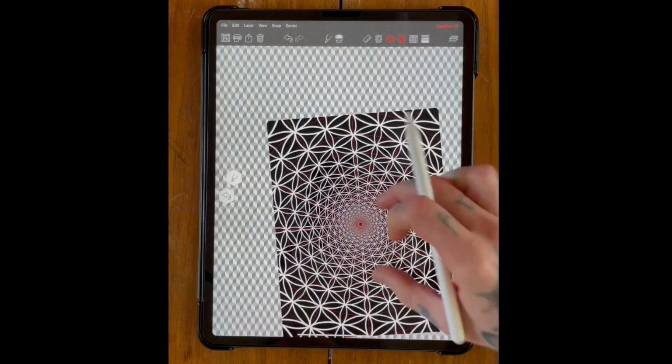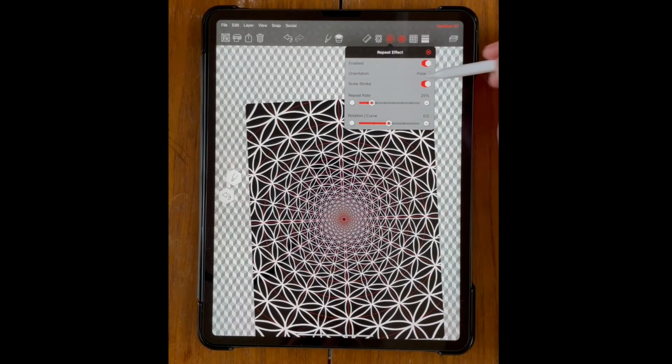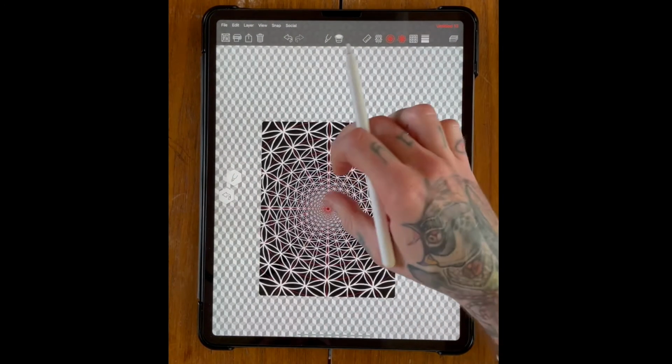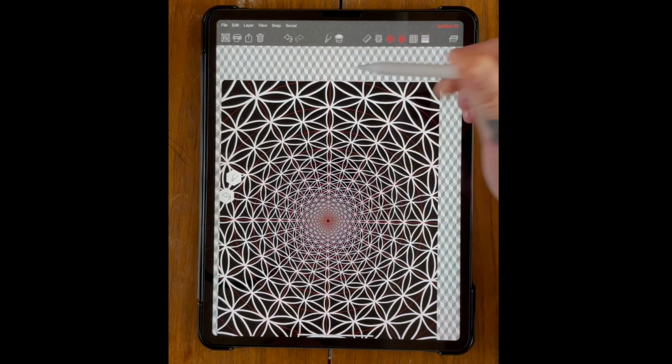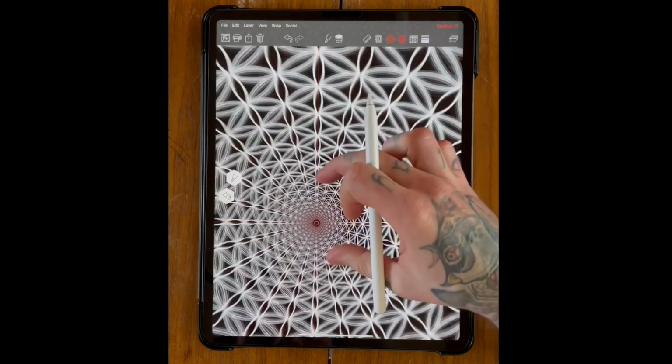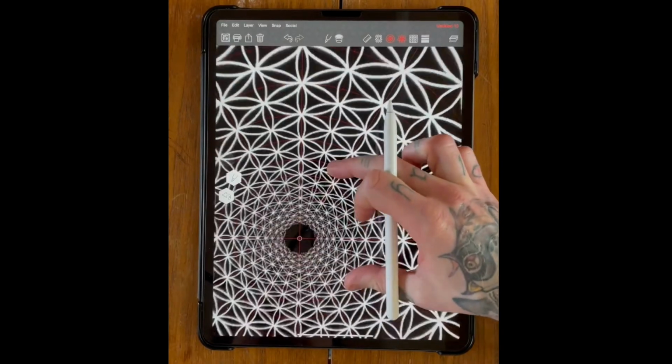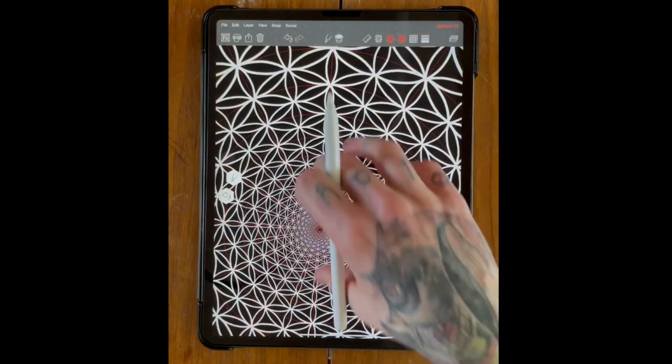So as you can see on this one, with the scale stroke on, what it basically does is scale the width of the stroke down as it comes into the center. So it basically makes the whole pattern a bit more visible. It basically scales everything down into the middle.